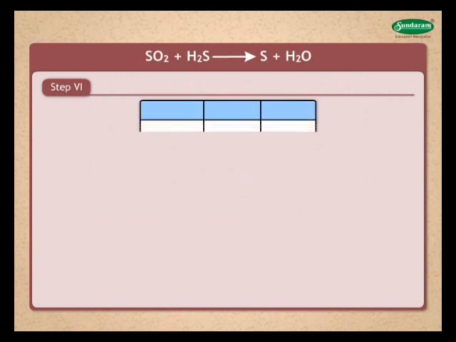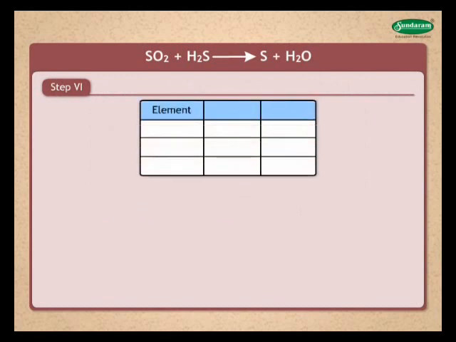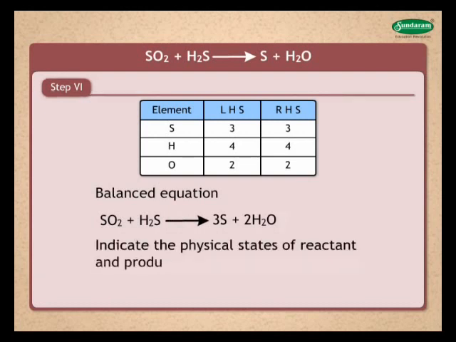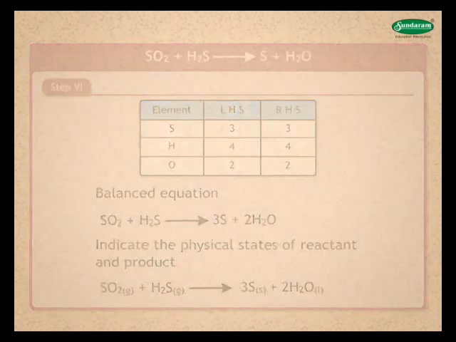Step 6. Count the number of atoms of each element in equation on left side and right side. There are 3 sulfur atoms, 4 hydrogen atoms, 2 oxygen atoms on both sides. You will notice the number of atoms are same. Hence, equation is a balanced chemical equation. Please indicate the physical states of reactant and product when necessary as mentioned previously. SO2 gas plus 2H2S gas gives 3S solid plus 2H2O liquid.